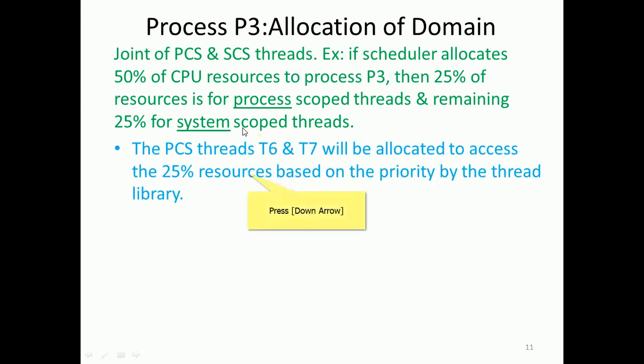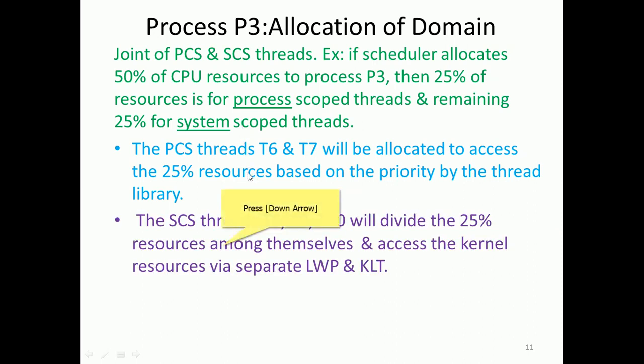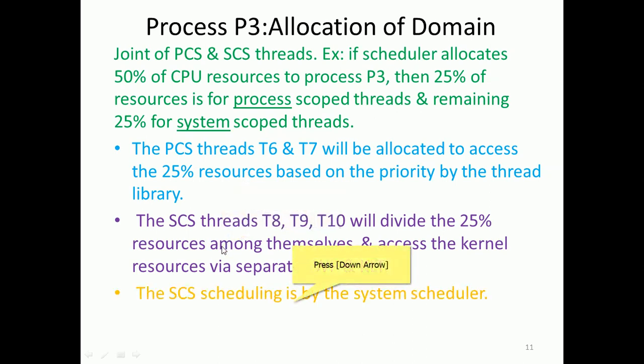The PCS threads T6, T7 will be allocated access to 25% of the resource based on the priority of the thread library. The system contention threads 8, 9, 10 will divide the 25% resource among themselves and access the kernel resource via LWP and KLT.